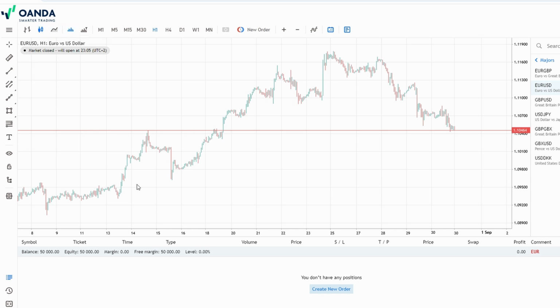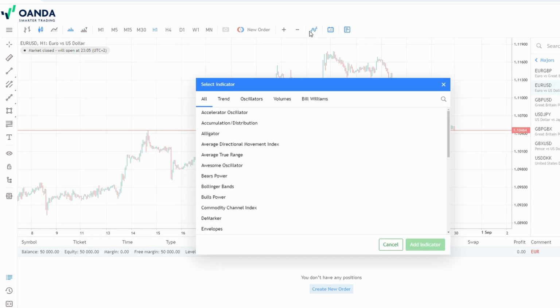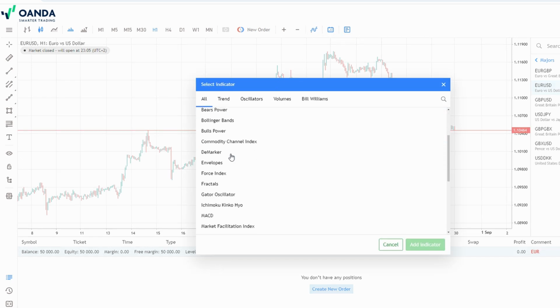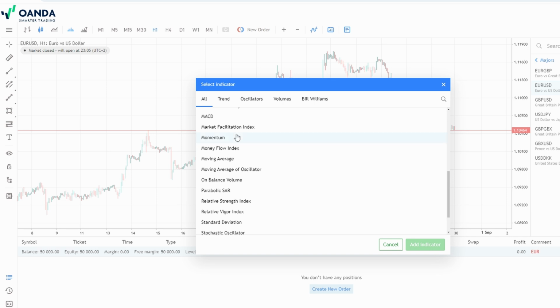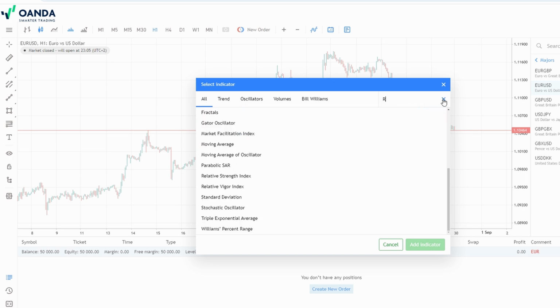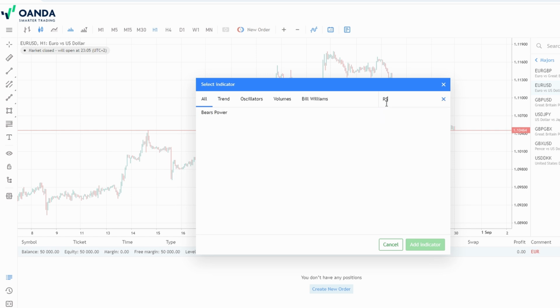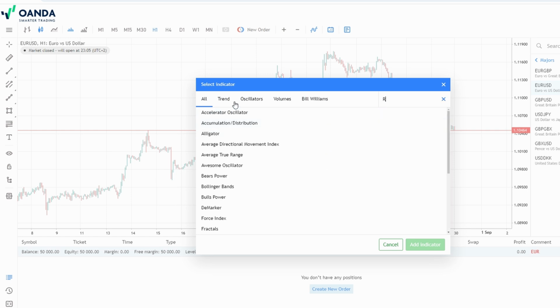Now, let's talk about adding indicators. Indicators are tools that can help you make sense of the price movements you see on the chart. The RSI shows you whether an asset is overbought or oversold, which can be a good signal for when to enter or exit a trade. If the RSI is high, it might be a good time to sell, while a low RSI could indicate a buying opportunity.